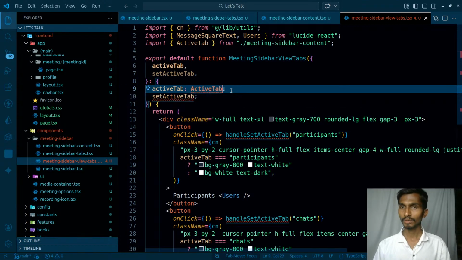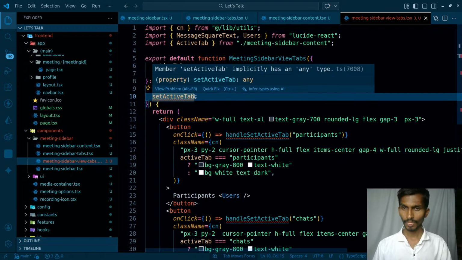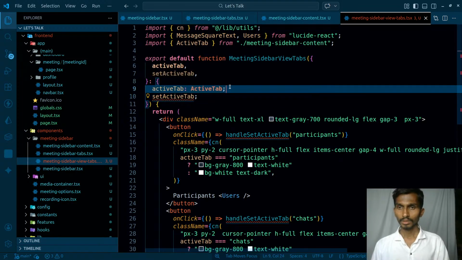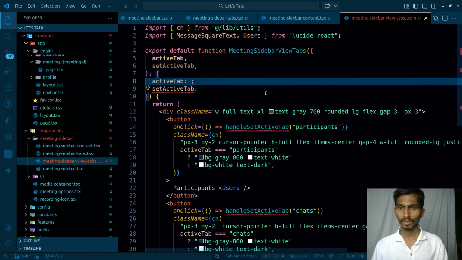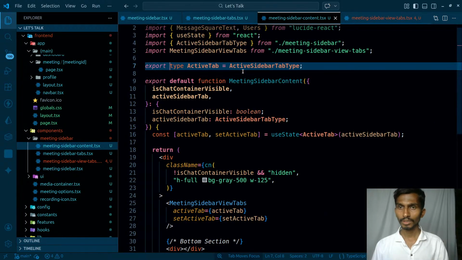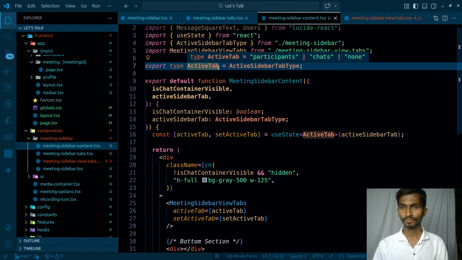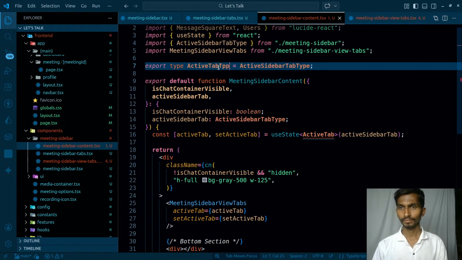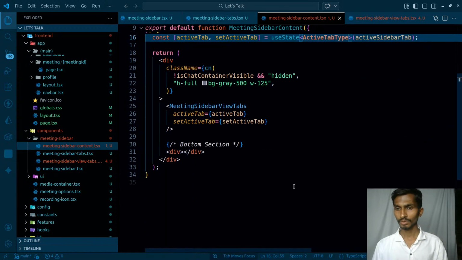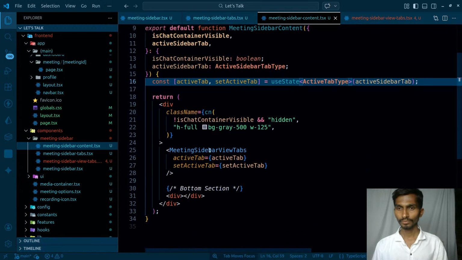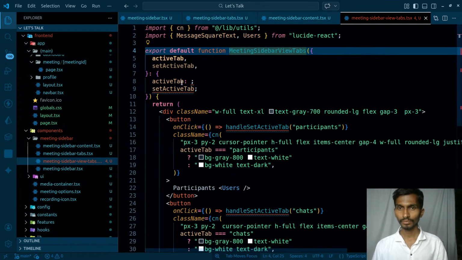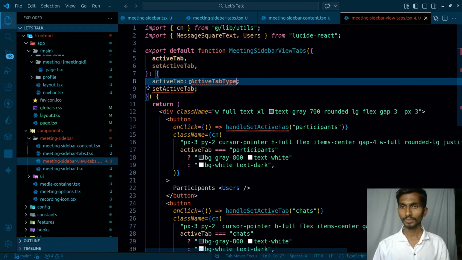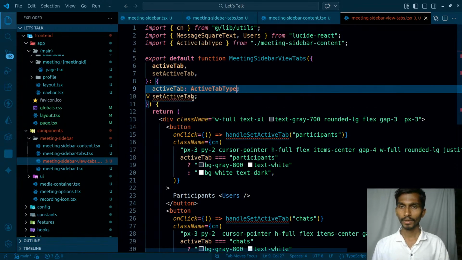This is the type, and it's set active tab. Let's not get it here like this. Active tab type, control C, control V. This is done. Coming back to this one, gonna be pasting it here and importing it here.